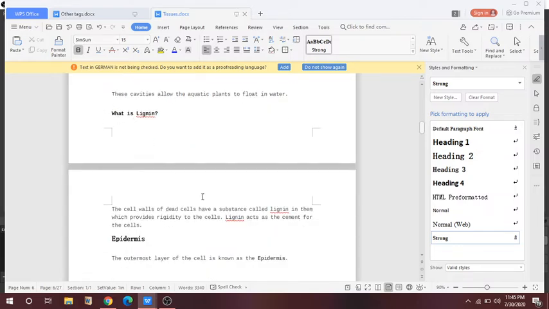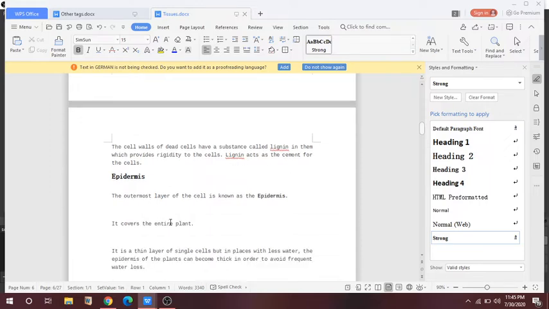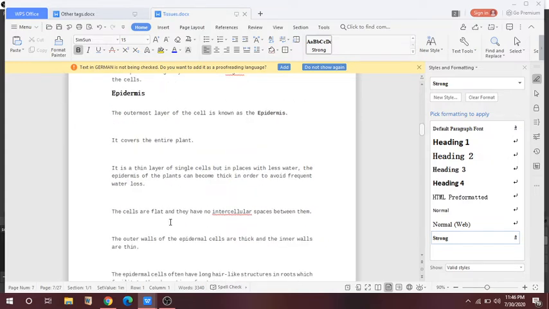This is lignin. What is lignin? The cell wall of the dead cell has a substance called lignin, which provides rigidity to the cell, and lignin acts as a cement for the cell because it provides the rigidity, the fixed shape and size to the plants. What is epidermis?